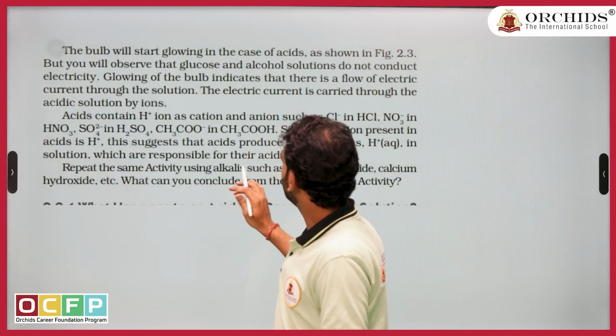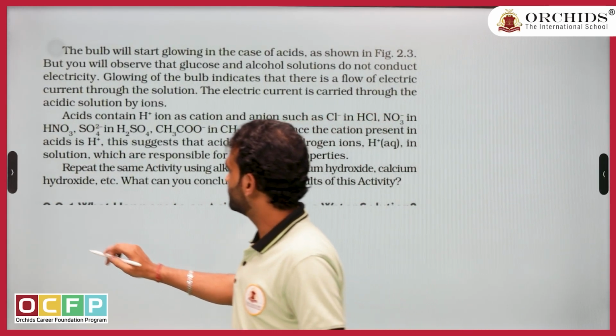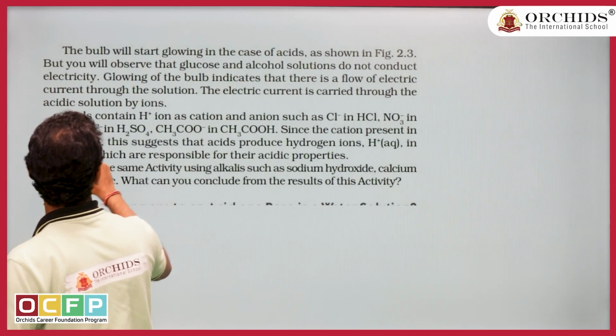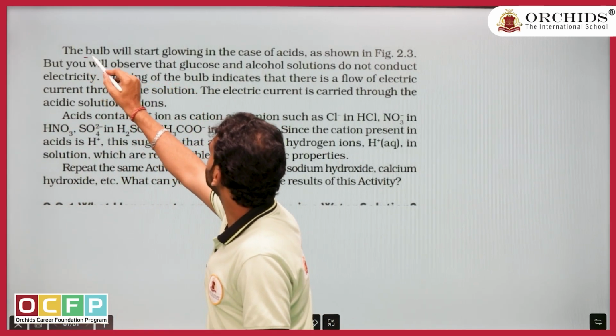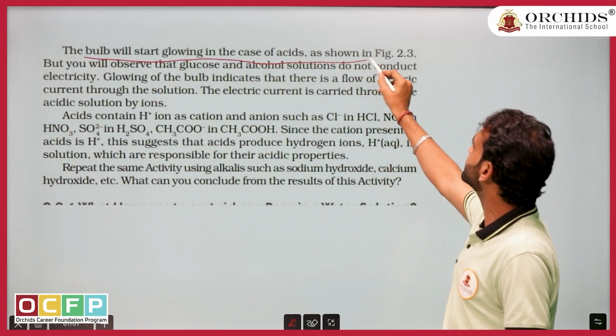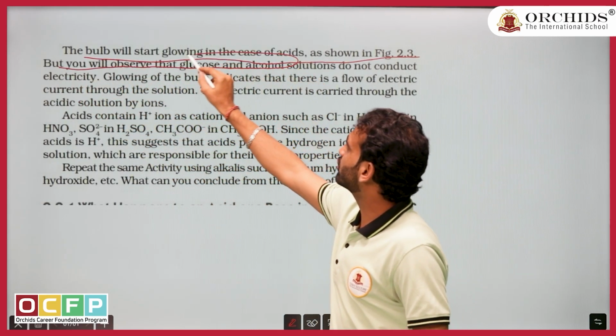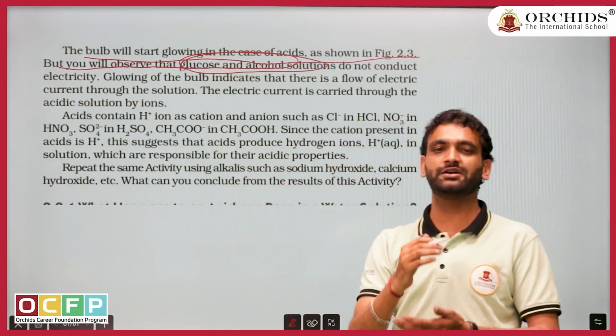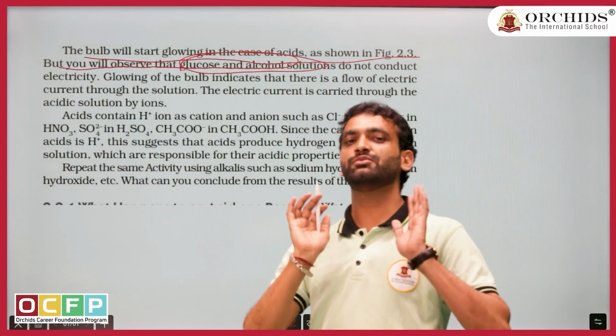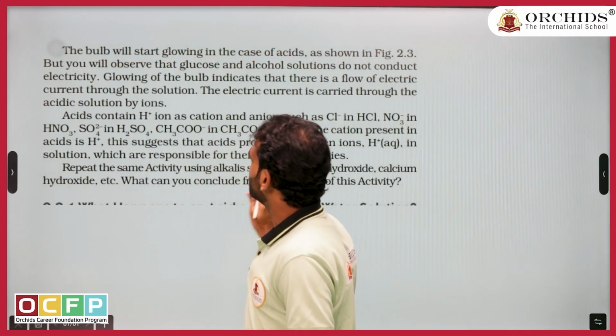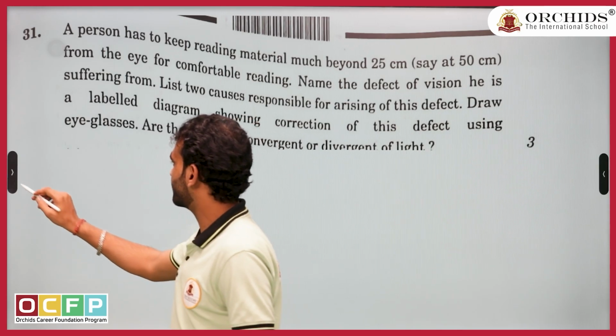Let us come to the next question. This is the screenshot taken from the NCERT book. Clearly the bulbs start glowing in case of acid, but you will observe that they do not glow in glucose and alcohol solution. It is a clear line written in the NCERT book, and the same question is framed in the board exams. Okay, let us come to the next question.